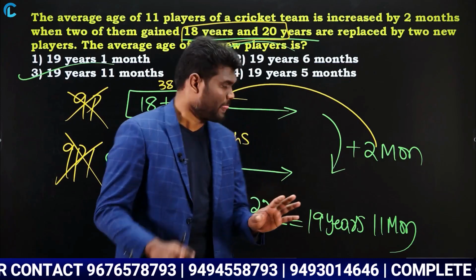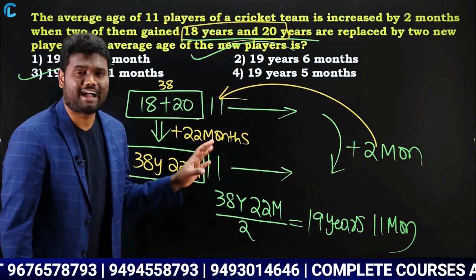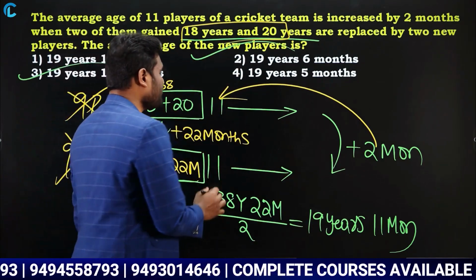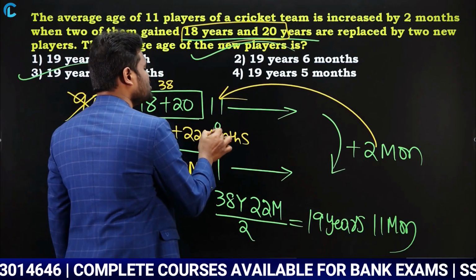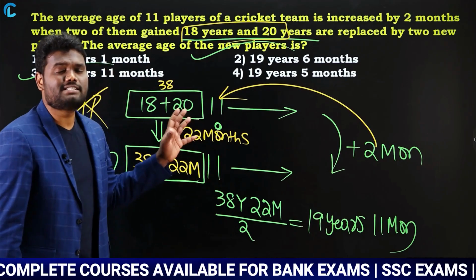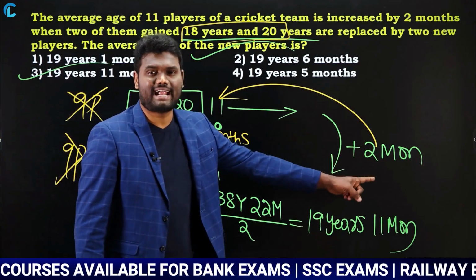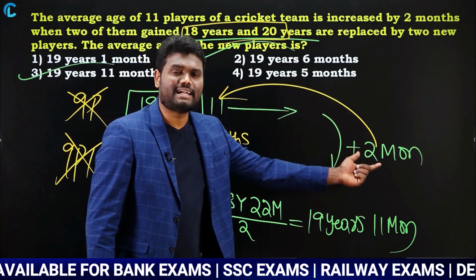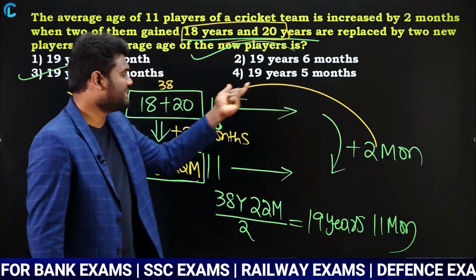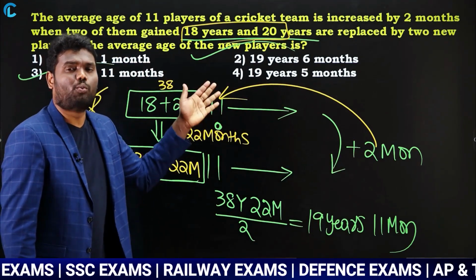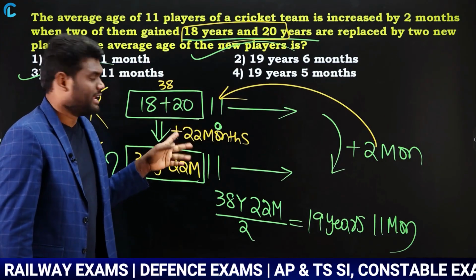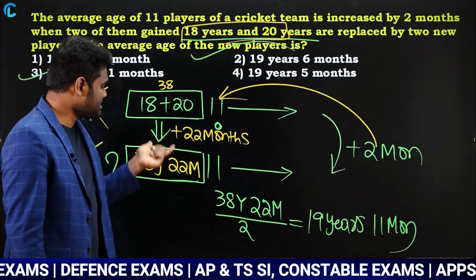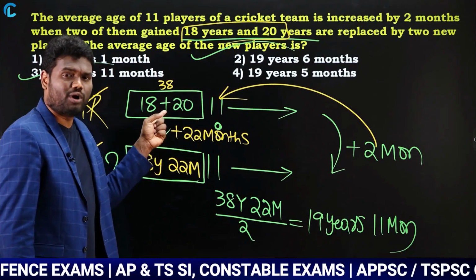Very simple. Just go with the concept whatever we have discussed earlier. In this type of questions, whenever you are trying to solve replacement questions, left hand side difference is always going to be 0. If left hand side difference is 0, just take only right hand side difference. That is the right hand side difference multiplied with left hand side top number, and whatever you get, the difference should be added or subtracted here. Now I got 22 months extra, which means these fellows are 22 months more than these fellows.